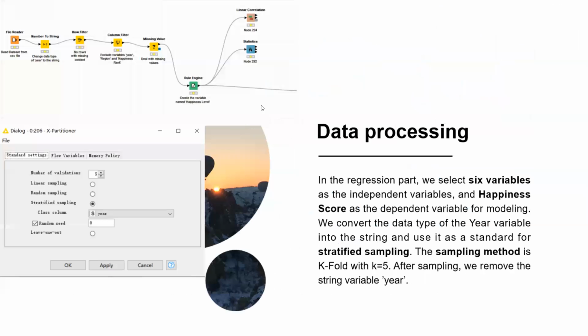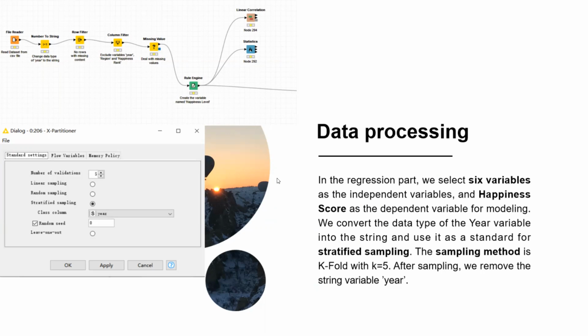Next page please. At the beginning, when we do the regression with different models, the first thing we need to do is some data processing. In this regression part, we select the 6 variables, which are economy, family, health, freedom, trust, and generosity, as independent variables. We select the happiness score as the dependent variable for modeling. We convert the data type of the year variable into a string and use it as a standard for the stratified sampling.